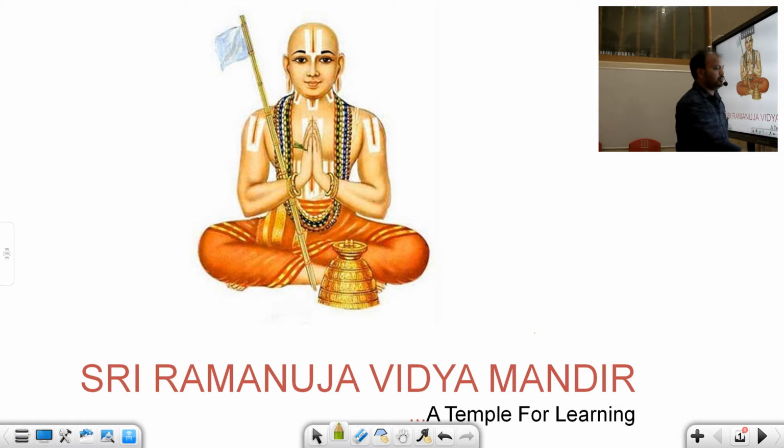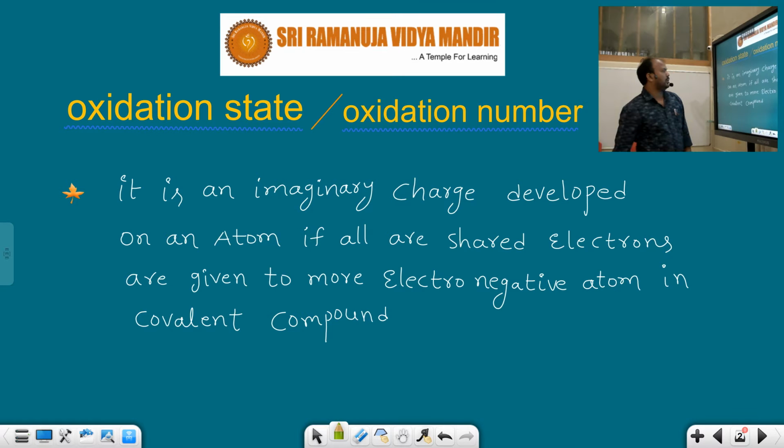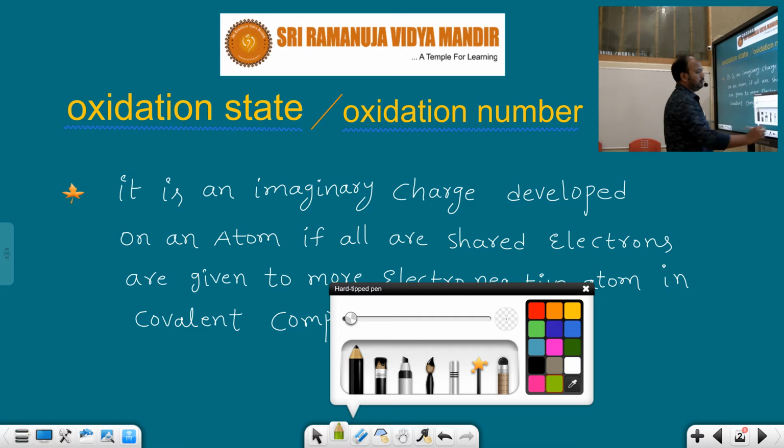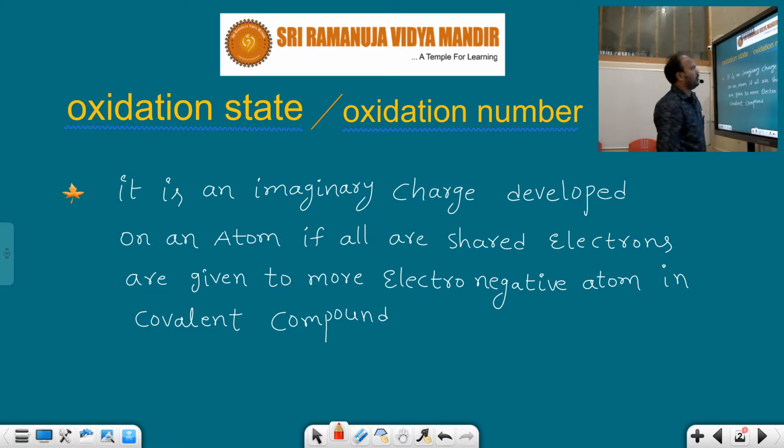Now I am going to teach you oxidation state or oxidation number. What is oxidation state or oxidation number? Generally, oxidation state is nothing but an imaginary charge which is developed on the atom. It is an imaginary charge developed on an atom if all shared electrons are given to the more electronegative atom in a covalent compound.